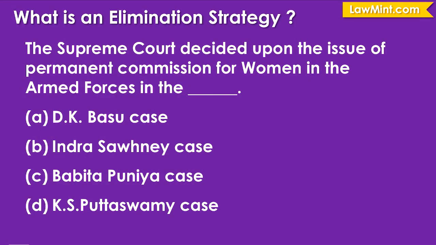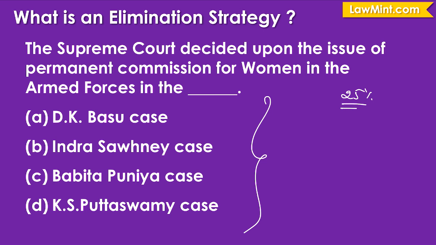Now, what is this elimination strategy that I keep talking about? Let us take this case as a typical example. The question is asking: the Supreme Court decided upon the issue of permanent commission for women in the armed forces in which of the following cases? If I were to just randomly select one of the answer choices, then the probability of my selecting a correct answer is around 25%, because 1 out of 4 is correct.